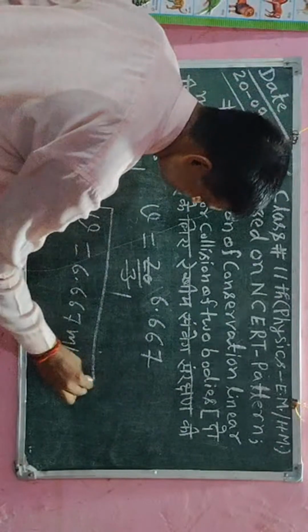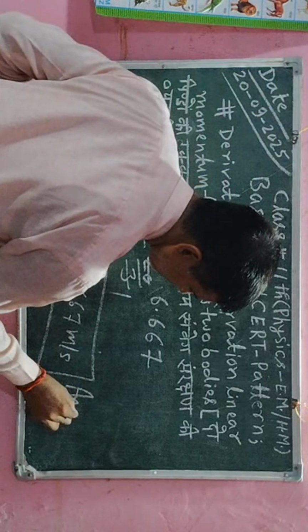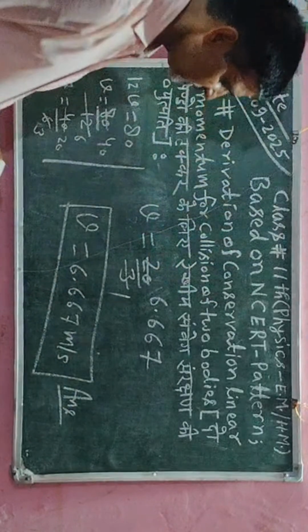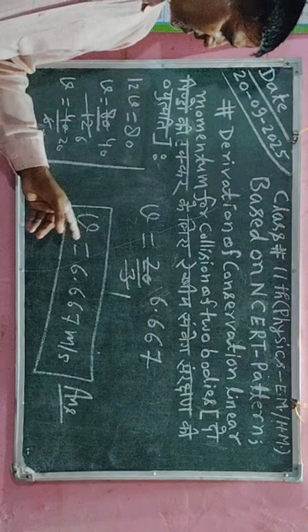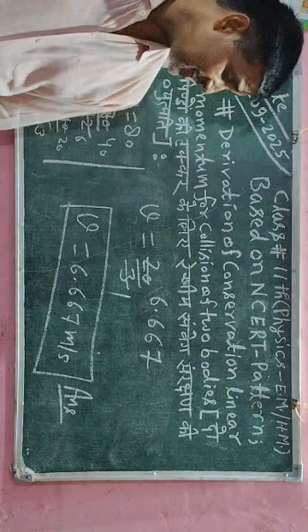So this is the required velocity. This is the answer to my related question. So velocity has a value of 6.667 meter per second. This is the answer to my question.